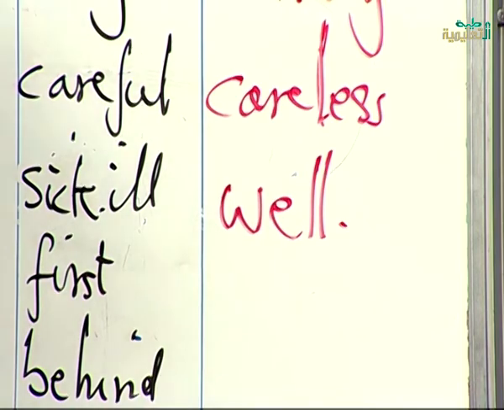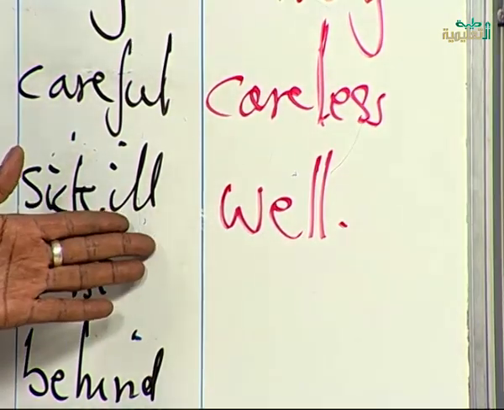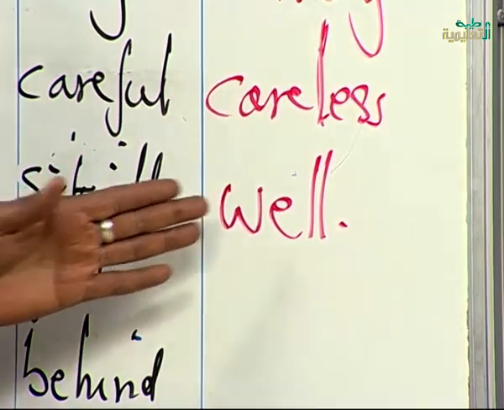How is your father? He is well. How is your family? All of them are well, meaning nobody of them is ill. This is the opposite of sick or ill. The opposite of sick or ill is well.